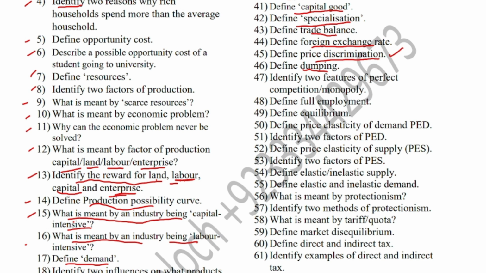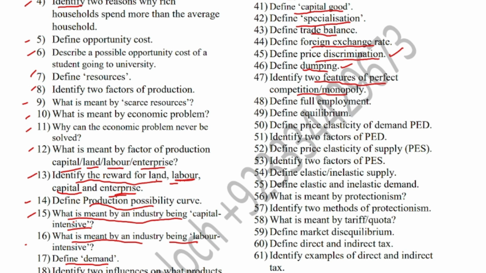Price discrimination is when you charge different prices for the same product to different customers within the country, such as WAPDA charges different unit prices of electricity to different people, for industrial use and for domestic use. Dumping is like I gave you the example, when you sell goods in your own country at maybe expensive rates, but in another country at cheaper rates to capture a large number of customers internationally.